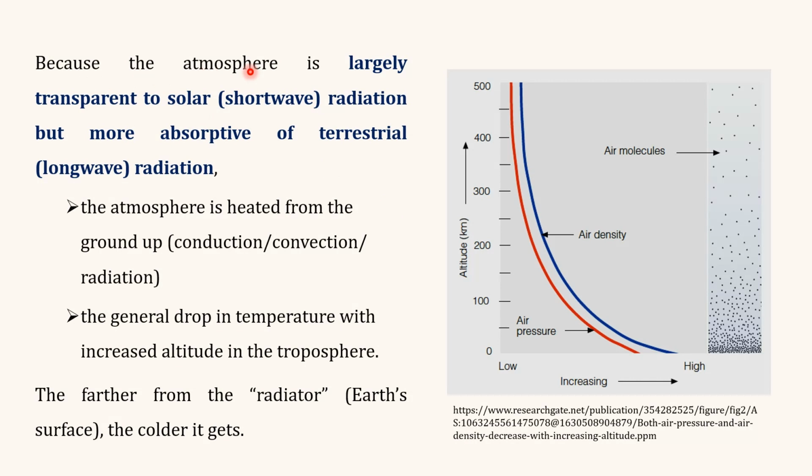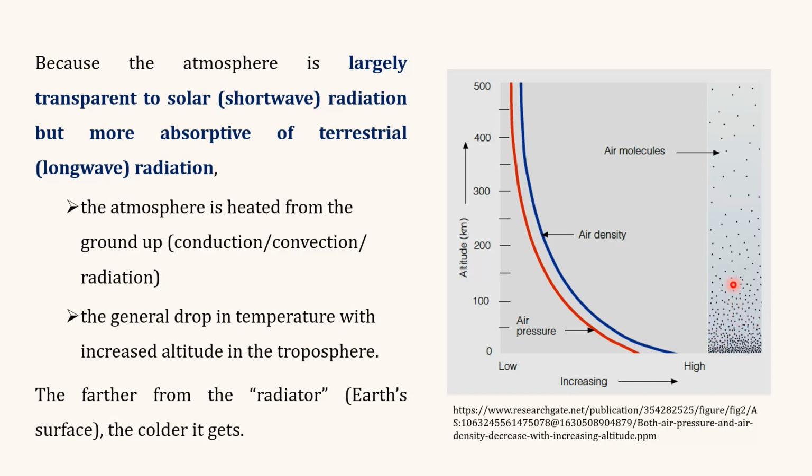Our atmosphere is largely transparent to solar radiation but more absorptive of terrestrial radiation. So the atmosphere is heated from the ground up, and this heating may be because of conduction, convection, or radiation. As we can see, air pressure and air density both decrease with an increase in altitude. Near the ground, we have high air density, meaning more molecules per unit volume. More molecules means more heat and high temperature.